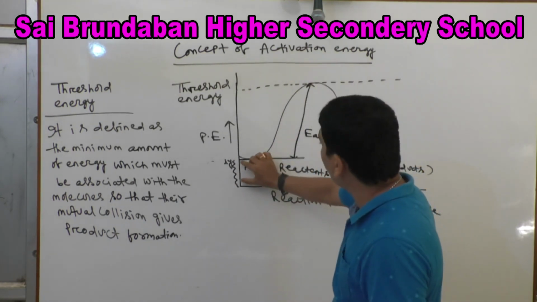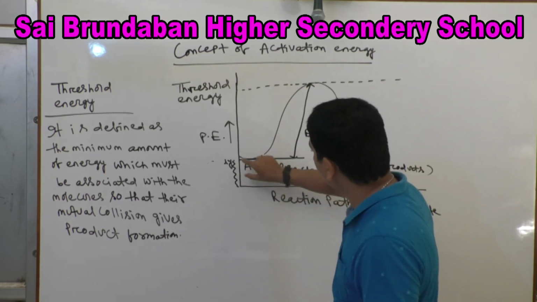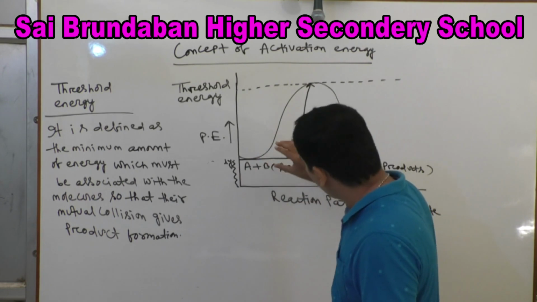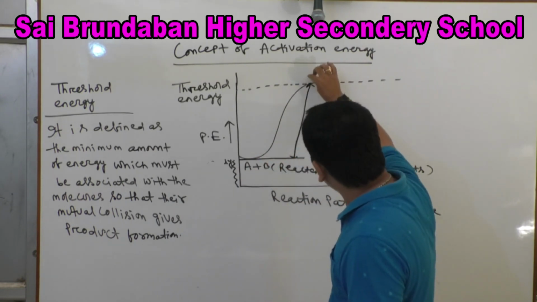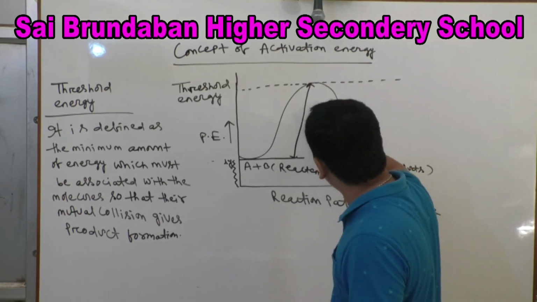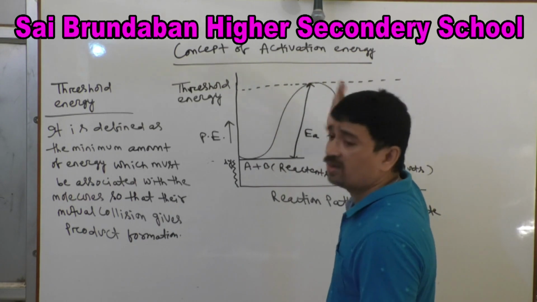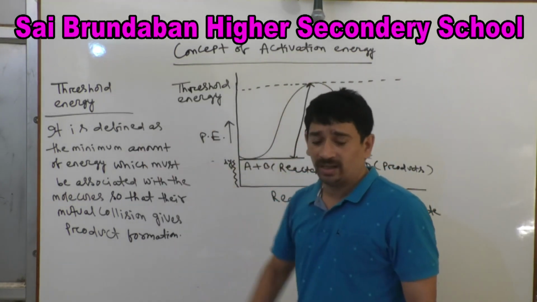But originally A and B possess this amount of energy. Originally A and B reactants possess this amount of energy. So how much energy is required? That much amount of energy. So this amount of energy will be the extra energy which must be supplied to the reactant molecule in order to react to give the product. That is called activation energy.